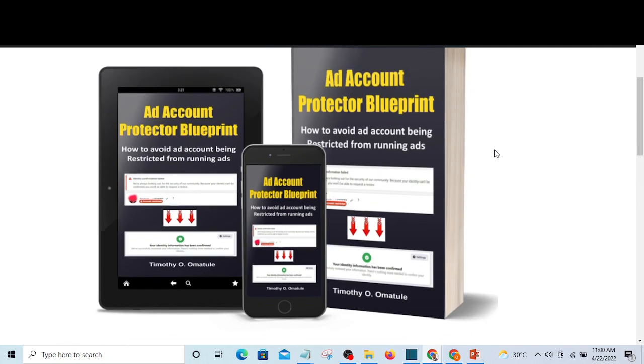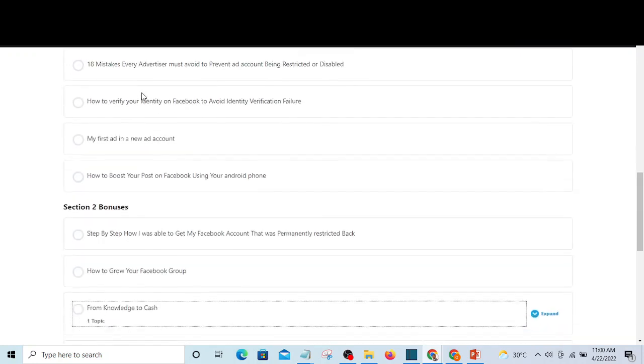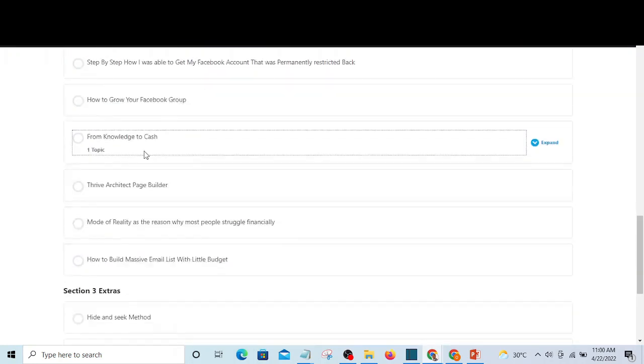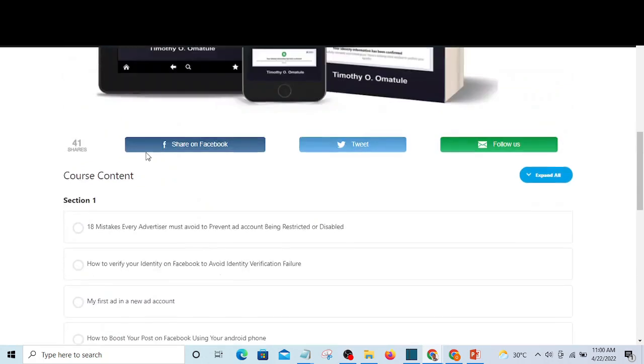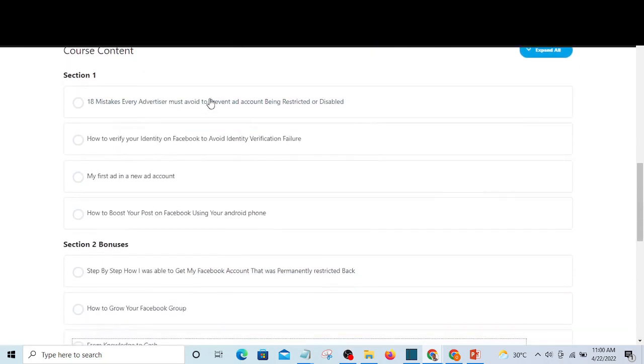Now, I am going to walk you through what you are going to get when you gain access to this course, when you gain access to Ad Account Protector Blueprint. And this course is divided into three sections. In the first section, you are going to see what you are to do and what you are not to do to protect your ad account, your profile, and your page from being disabled.